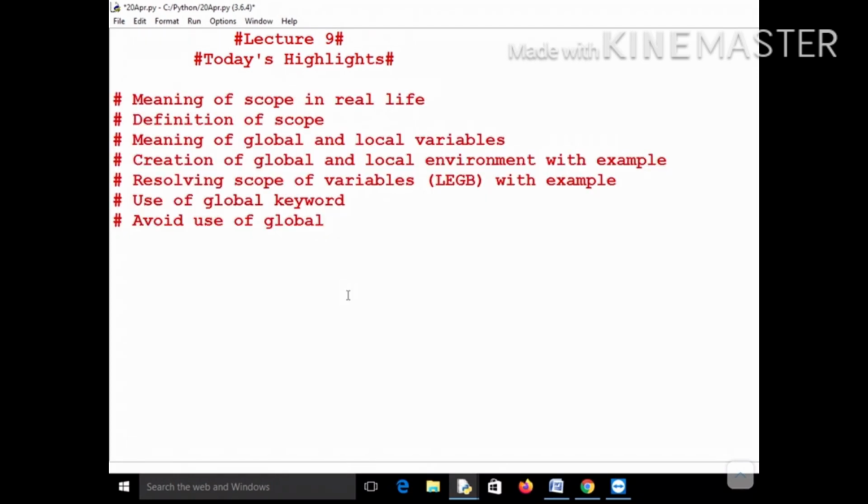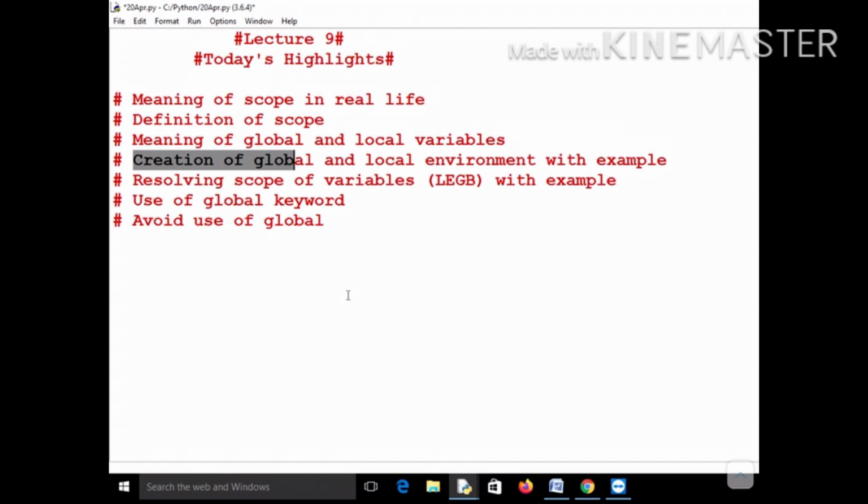In this lecture, first we will discuss the meaning of a scope in real life, and then the formal definition of the scope of a variable, or for that matter any entity in a program. Then we will discuss the meaning of global and local variables, and then see through an example the creation of global and local environments.